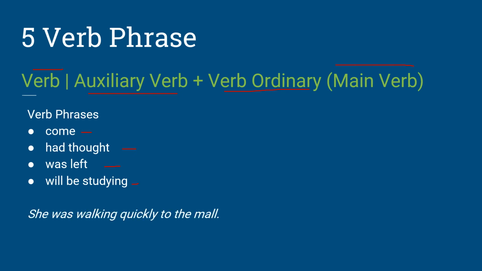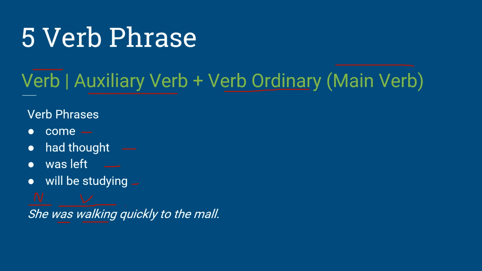The example that we have here is: she was walking quickly to the mall. And in this example, we can see all of the phrases that we talked about. She is a noun phrase. We said that pronouns can be noun phrases. Was walking is going to be our verb phrase, which consists of an auxiliary verb and an ordinary verb.